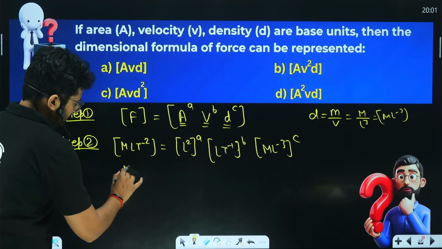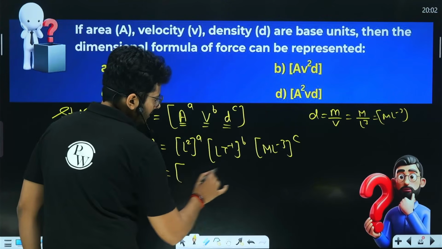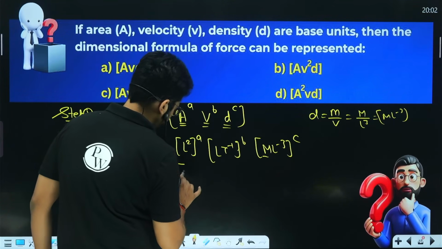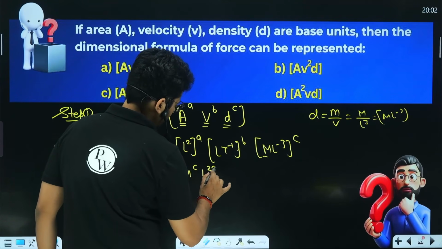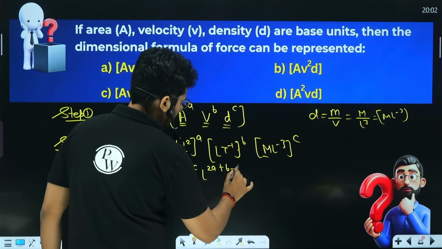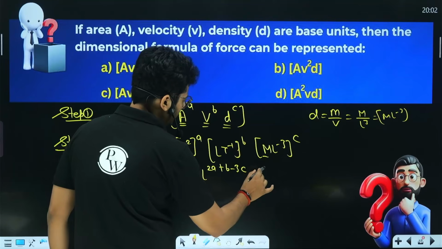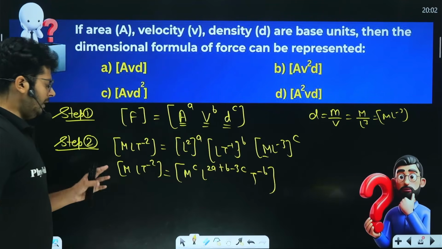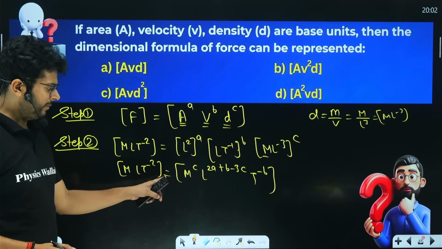So just solve it, MLT minus 2, right? We have M to the power C over here, we have L to the power 2A and L to the power B and L to the power minus 3C over here, right? And then T, we have only minus B, right? So now, by the principle of homogeneity, whatever we have on the left side is separated by the equals to sign.